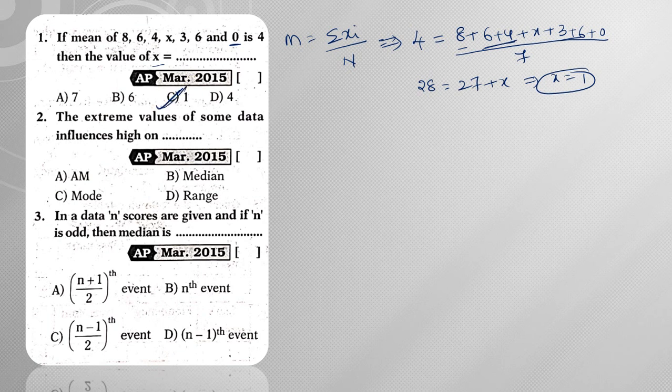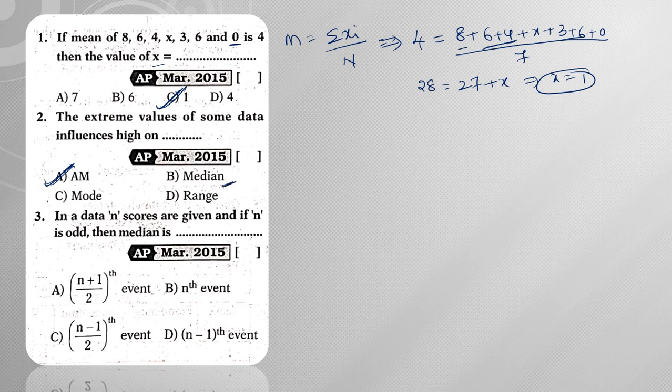Next, extreme values of some data influence highly on. Extreme values change the arithmetic mean, so its effect will be more on the arithmetic mean. Its effect will not be there on the median.